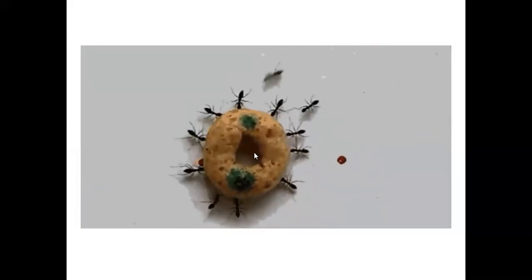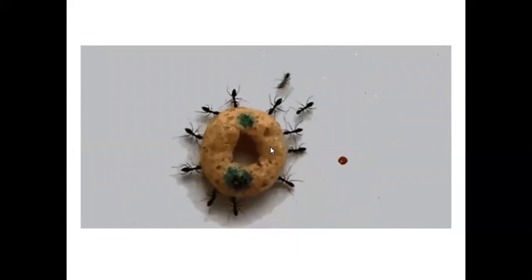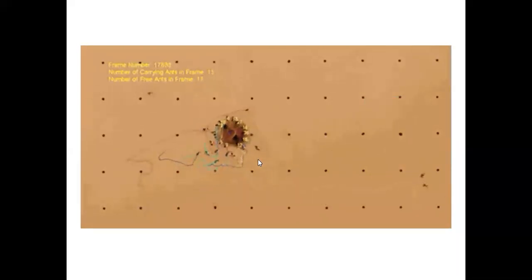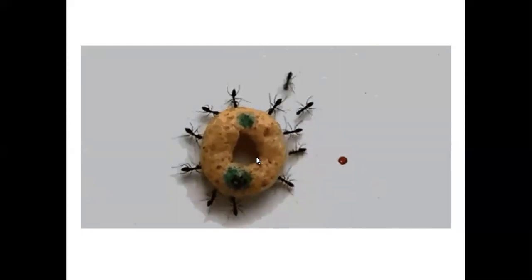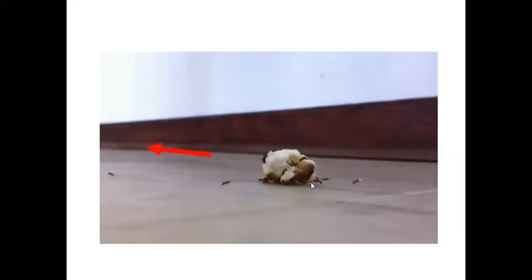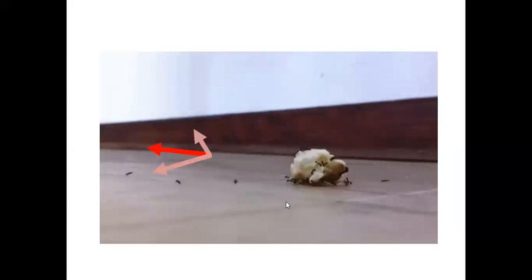For example, when a food particle is carried by ants, you see how the ants are carrying it. Are the ants pulling it in the same direction, like as if a child pulls a cart? No, it is pulled by many ants in many directions, right? But the resultant is in some direction, so that is why the food particle moves in one direction. Some of the ants may be pulling it in a different direction. You see, some of these ants, I can call them crazy ants, because they don't know what they are doing actually.